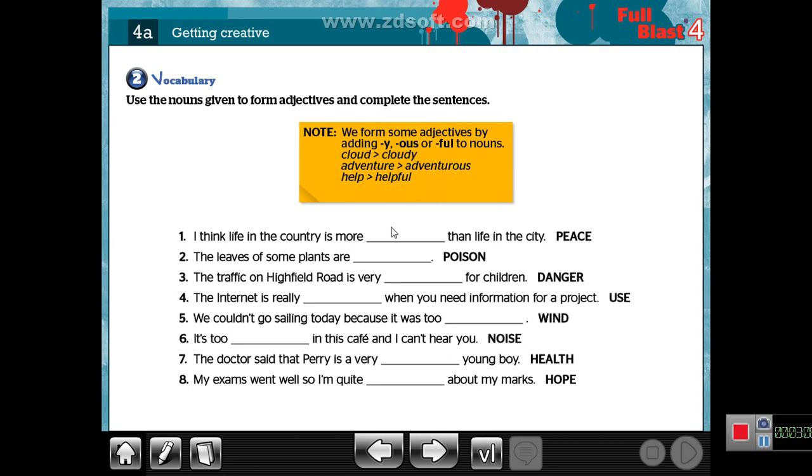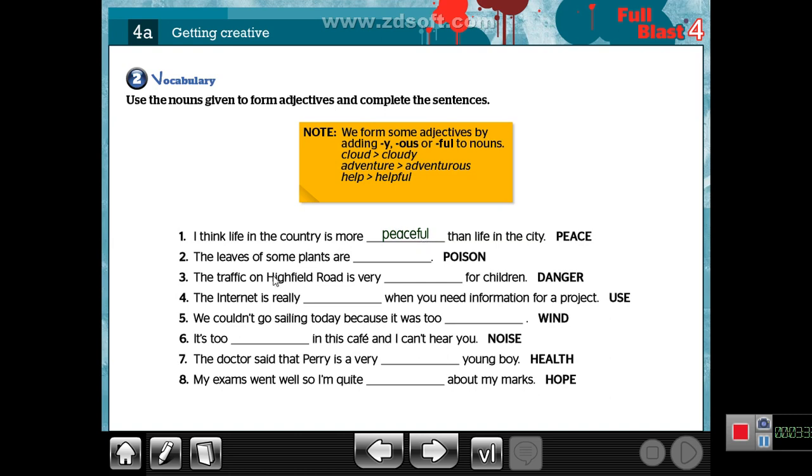In the same way, I can answer this question. I think life in the country is more peaceful than life in the city. For example, base, I can say baseful. Here I put ful at the end of the noun.